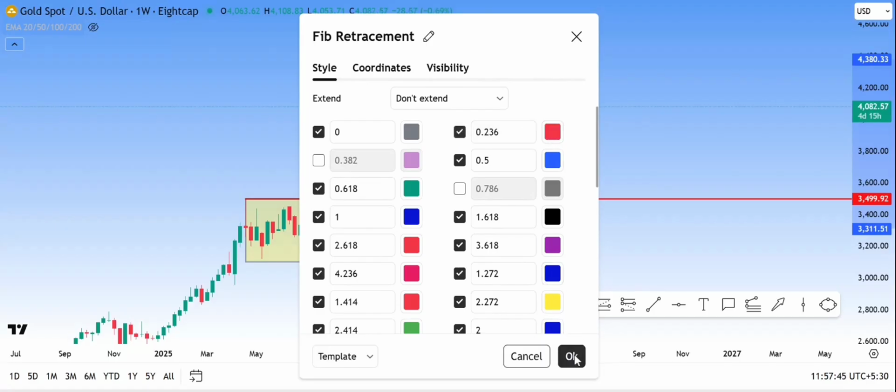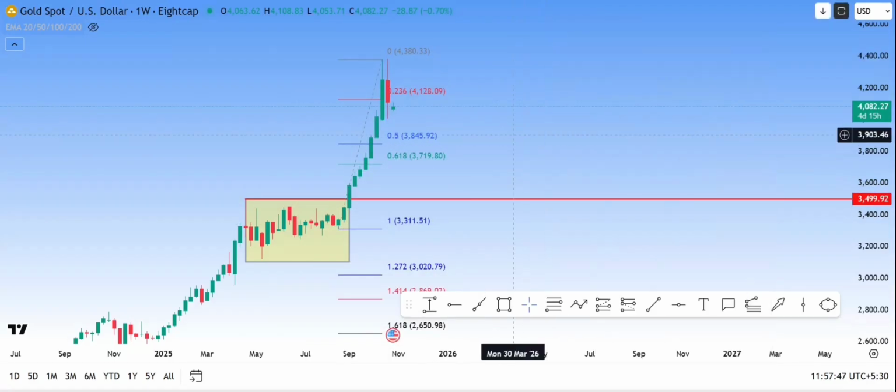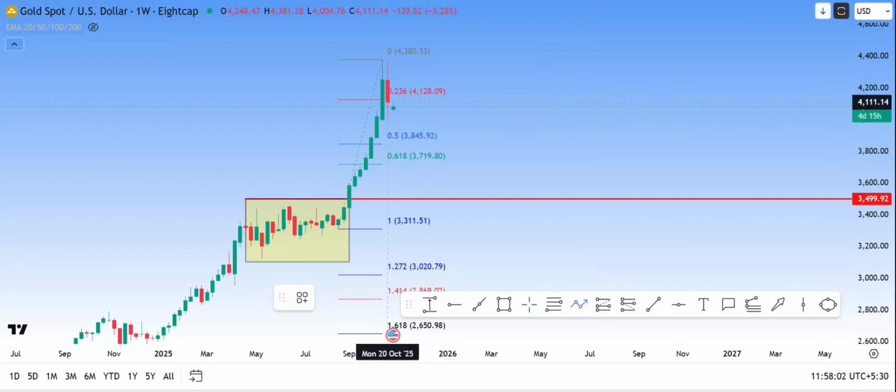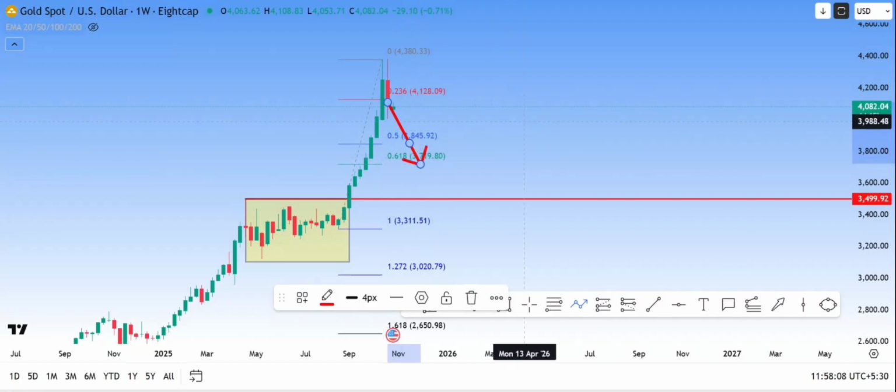So if it wants to continue the rally, it should reverse from 0.236, whereas what has happened is it has closed below 0.236 and is sustaining below it. So the next possible chance is for gold to test 0.5 or 0.618 levels. This is one of the scenarios.